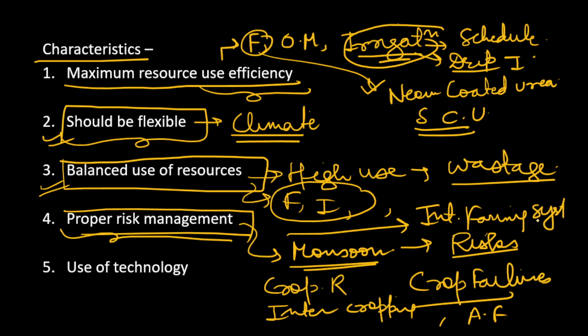Suppose if one element of our farm fails, we have the other elements from which the risk would be managed. So the elements of proper risk management should be there.